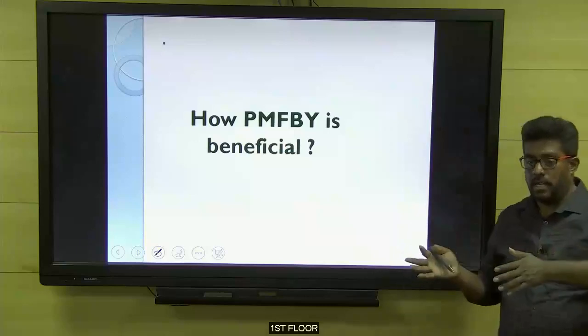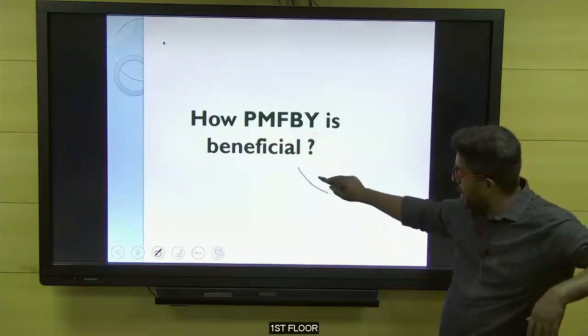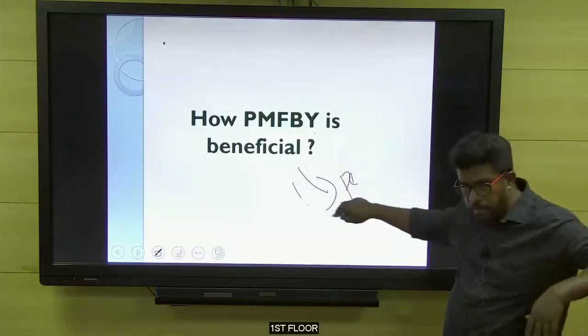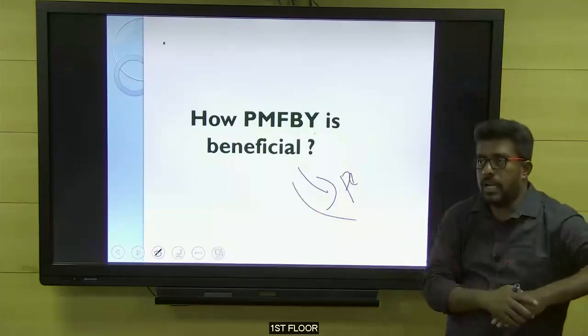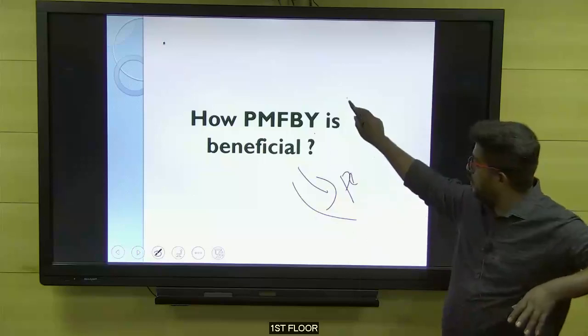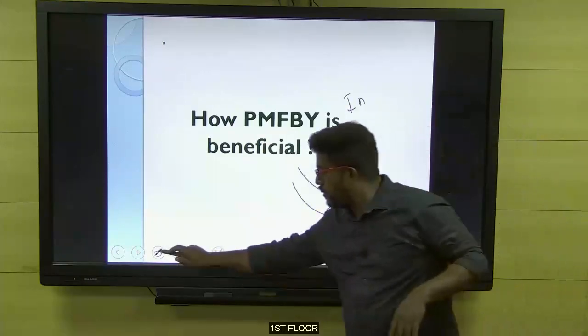But practically, we have implementation issues. Even with the Fasal Bima Yojana, in most areas it is not properly penetrated and not properly implemented. But concept-wise, Pradhan Mantri Fasal Bima Yojana is a nice one. In the exam, when you try to criticize, the criticism should come from the implementation angle, where we have problems. But policy-wise, it's a beneficial angle. I can write the points one by one.